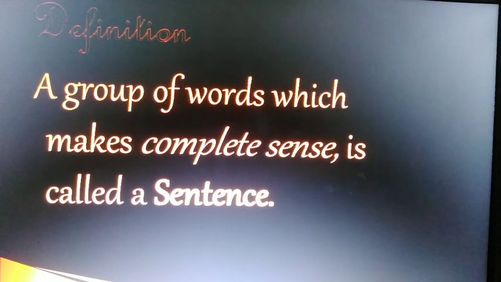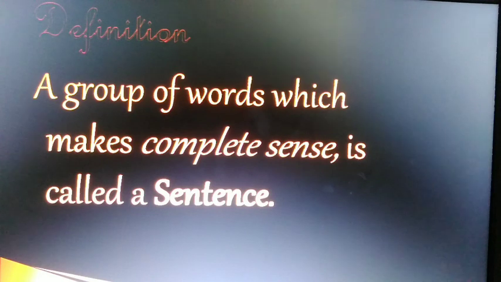Can any group of words be called a sentence? No. I have given you the examples. We cannot call any group of words a sentence. It has to be arranged in a proper way. It must make a complete sense. I have gone by the English grammar composition here in Martin, but I think it should be a group of words that makes a complete sense. Not only some sense, but it should make a complete sense. Then it can be called a sentence.